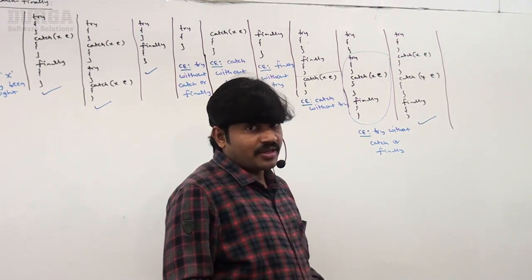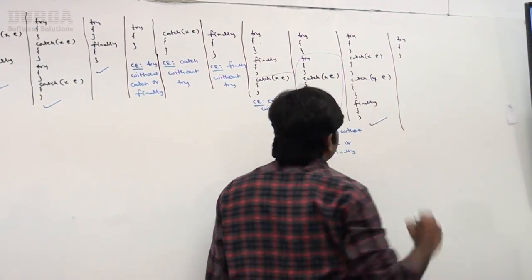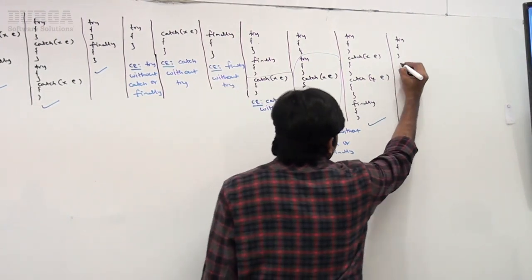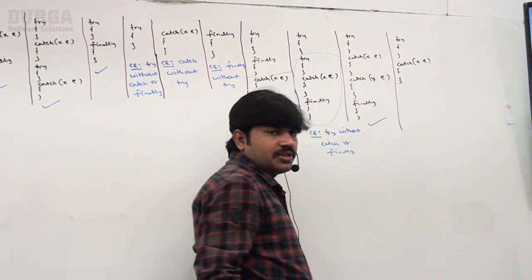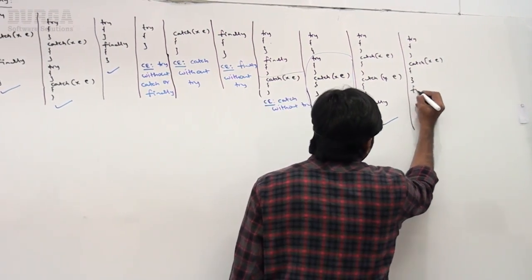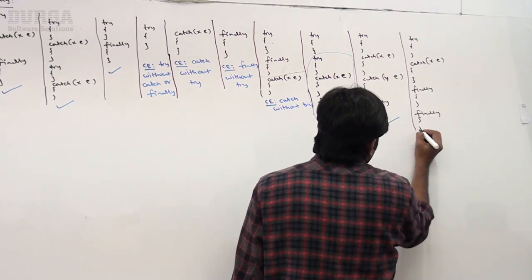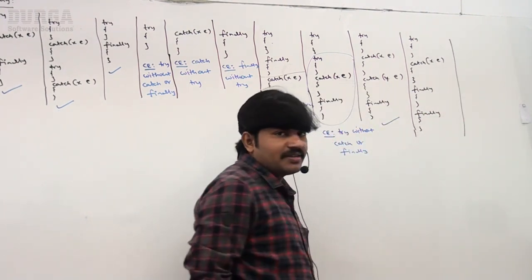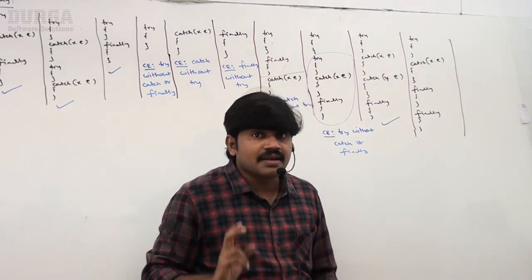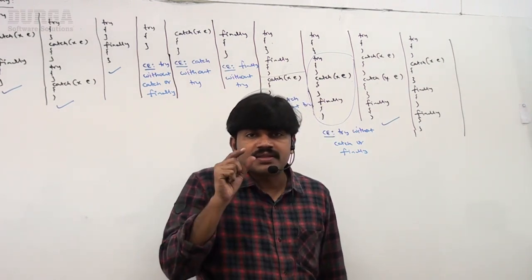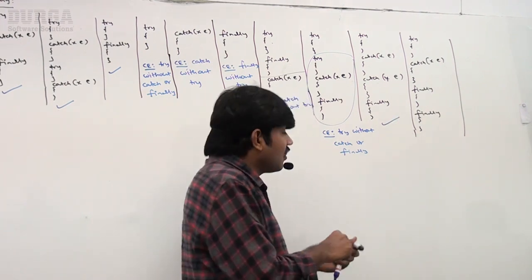Now observe carefully the next scenario, sir. I'm taking a try block, next a catch, so try-catch like this, next a finally, and then again I'm taking another finally. Please confirm, is it valid or not? How many finally blocks am I taking? 2 finally blocks. Immediately the compiler will complain. For the same try you are allowed to take only 1 finally. 2 finally blocks is not possible.